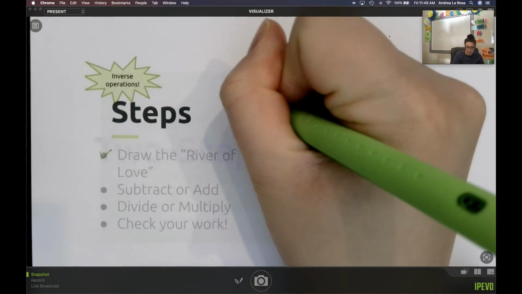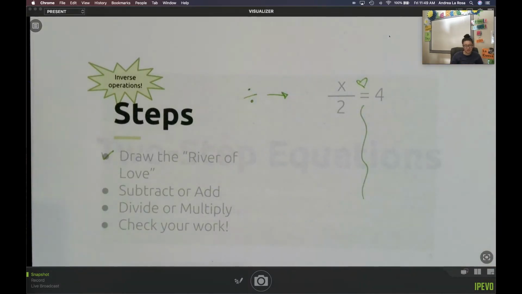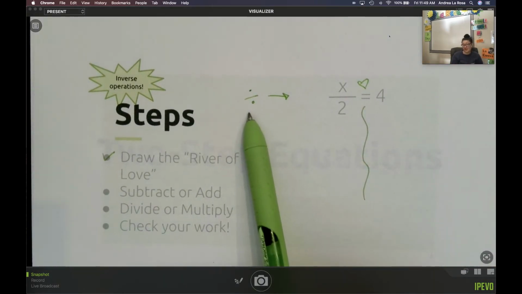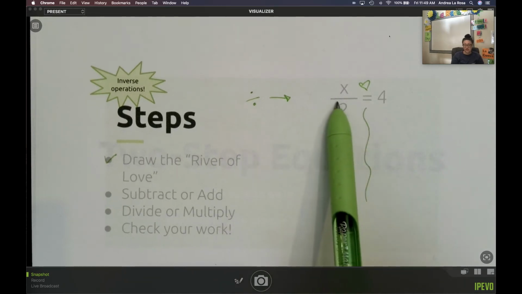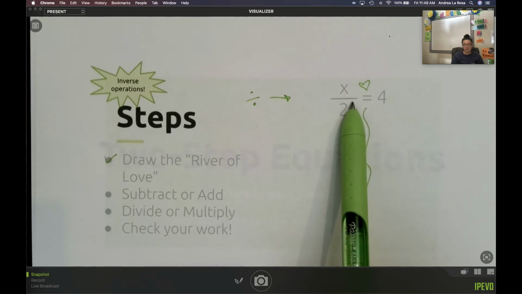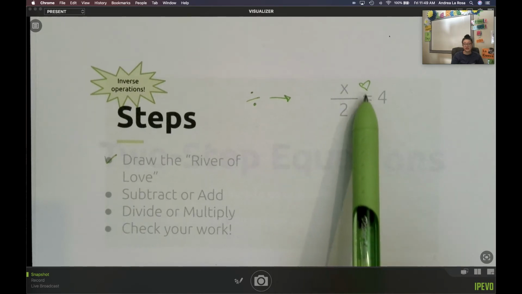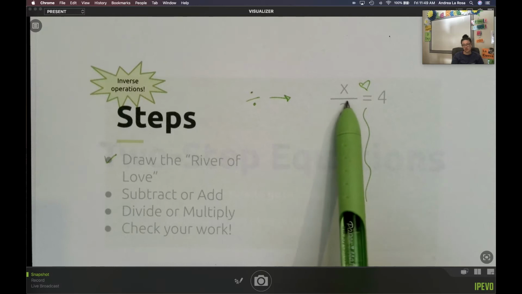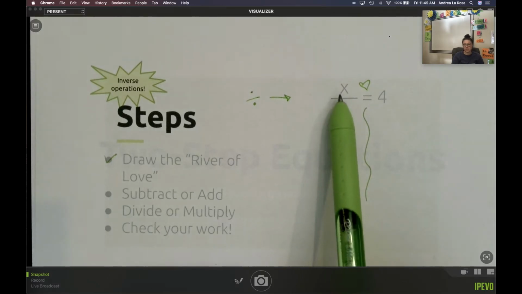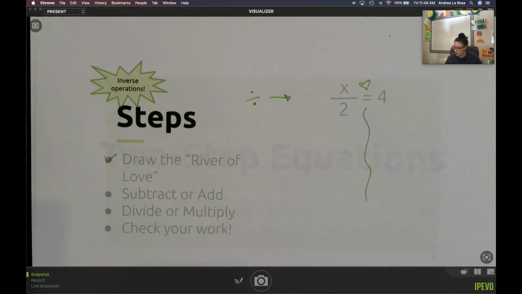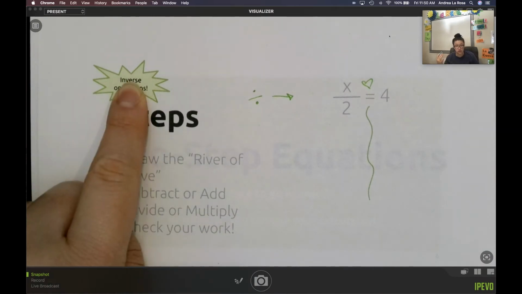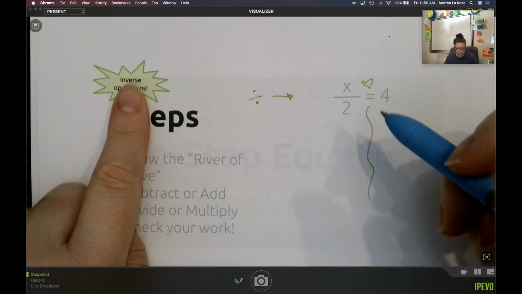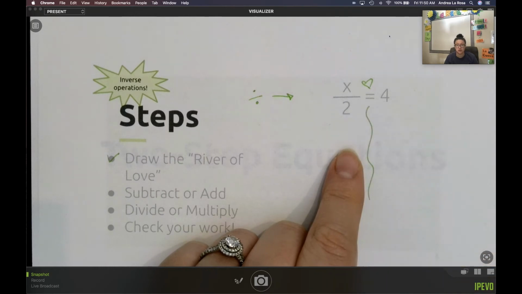Yeah, that's division. But in math, we're getting to upper levels of math and we don't see that symbol really anymore. We're going to start seeing division as fraction bars from now on. So please recognize that that's not a fraction, that means division. Same symbol means division here. So now that I'm going through and solving, I know that that's division. I have to do the inverse. I have to do the opposite operation. So what's the opposite of division?